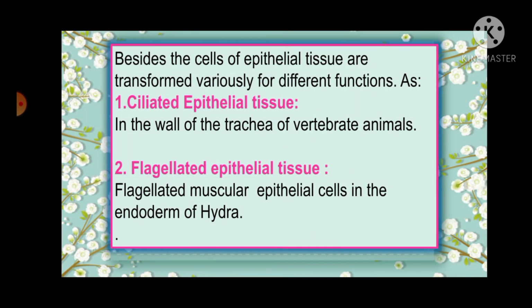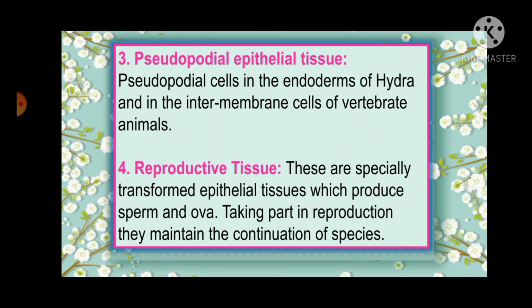Besides, the cells of epithelial tissue are transformed variously for different functions. Number 1. Ciliated epithelial tissue in the wall of the trachea of vertebrate animals. Number 2. Flagellated epithelial tissue, flagellated muscular epithelial cells in the endoderm of hydra. Number 3. Pseudopodial epithelial tissue, pseudopodial cells in the endoderm of hydra and in the intermembrane cells of vertebrate animals. Number 4. Reproductive tissue.